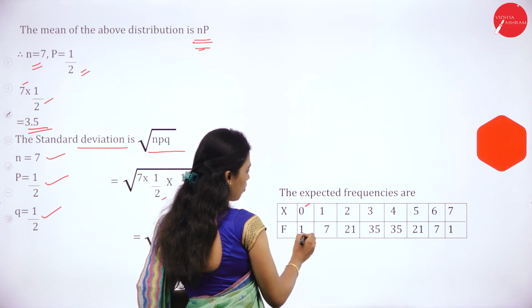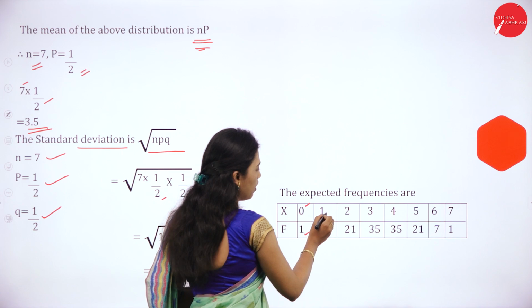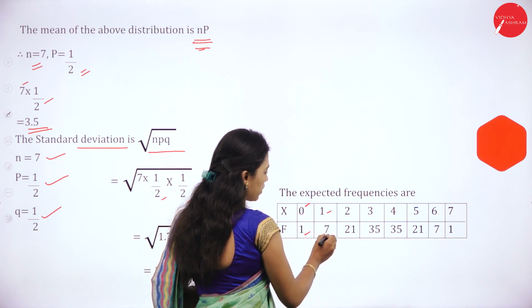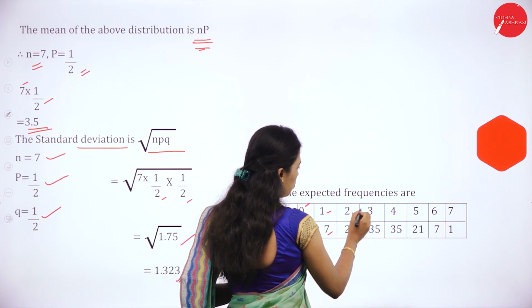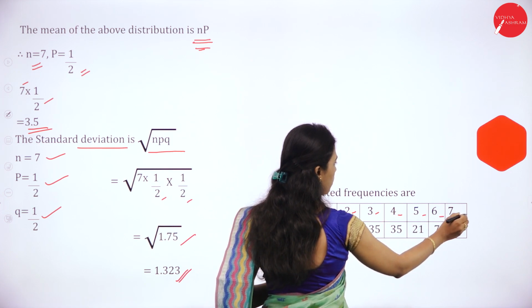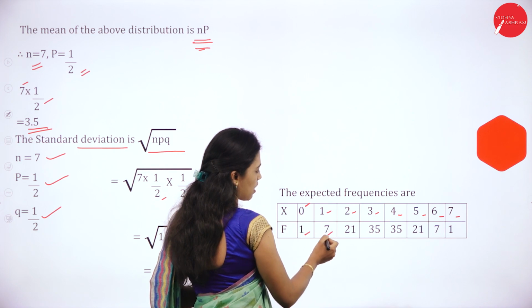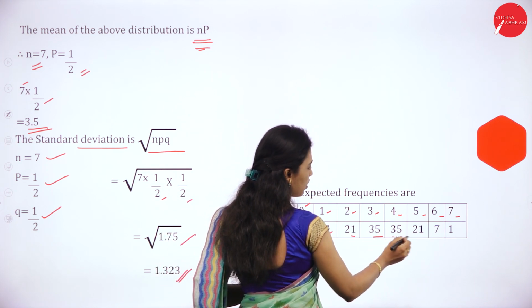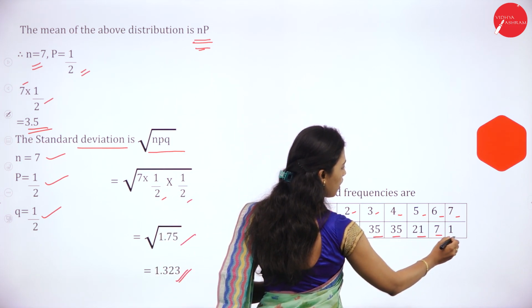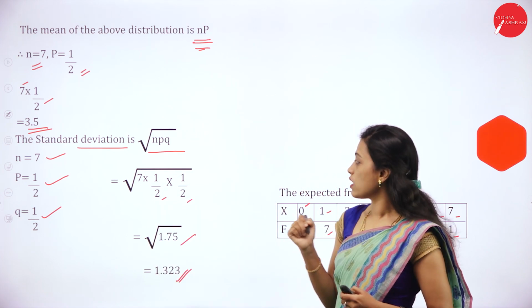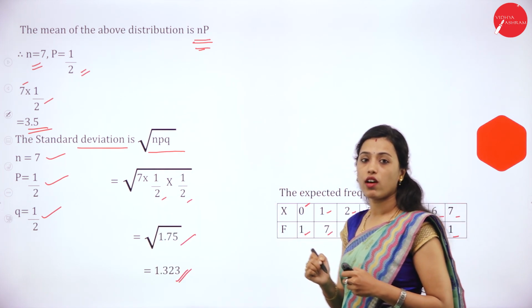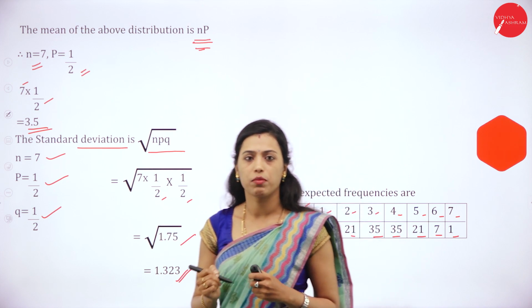Now expected frequencies are: r is 0, expected frequency is 1. R is 1, expected frequency is 7. R is 2, 3, 4, 5, 6, 7. These are all R. Expected frequencies are 1, 7, 21, 35, 35, 21, 7 and 1. So this type of problem will come for 10 marks in your examination.